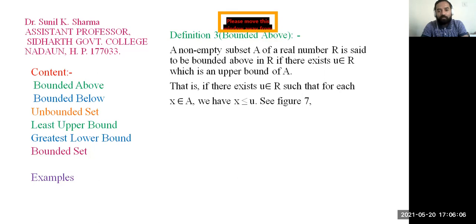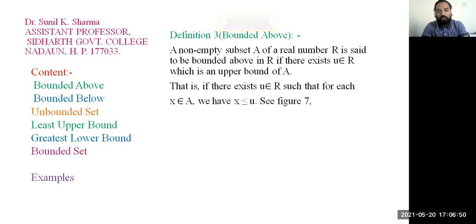Let A be a non-empty subset of the real numbers R and U be any real number. U is said to be an upper bound of A if all the elements of A are less than or equal to U, that is, x is less than or equal to U. Similarly, we can define a lower bound: for all x belongs to A, x must be greater than or equal to L. That is, all the elements of the non-empty set must lie to the right of L. Then L is said to be a lower bound of this non-empty set.